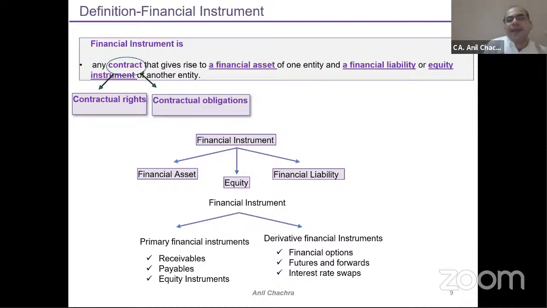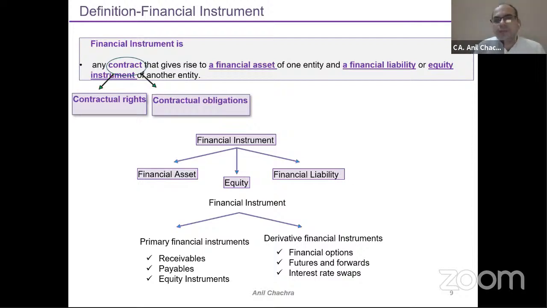So a financial instrument is any contract. Please note the words any contract. A contract could be contractual rights or contractual obligations. But when we talk about a contractual right or obligation, do we need a signed copy of the contract or is a verbal contract enough? The standard says that it should have commercial substance, but it doesn't mean that you need to have a written form of contract. So it could be a verbal contract as well, but it should be enforceable in a court of law. But some sort of document or agreement should be there, like in the case of the sales that you are doing with your parties.